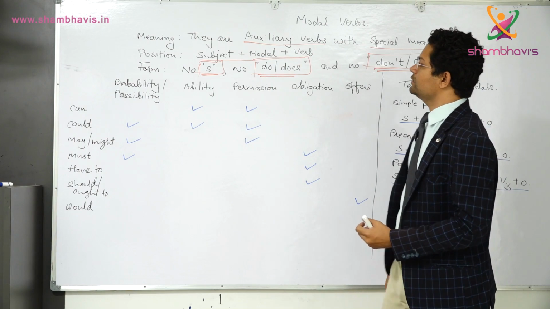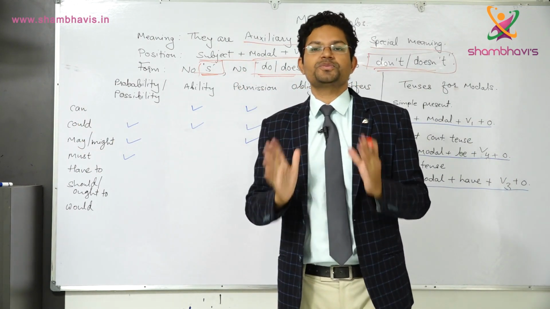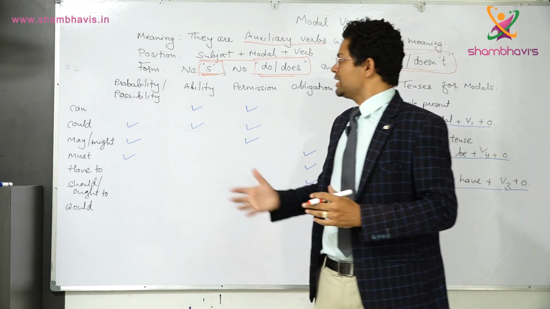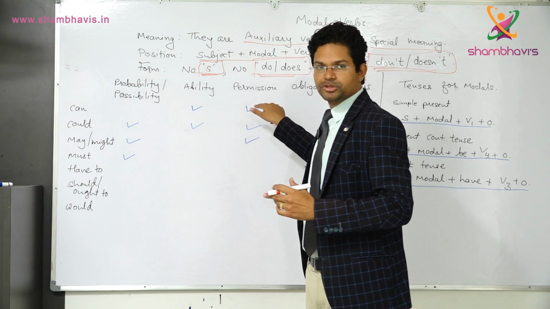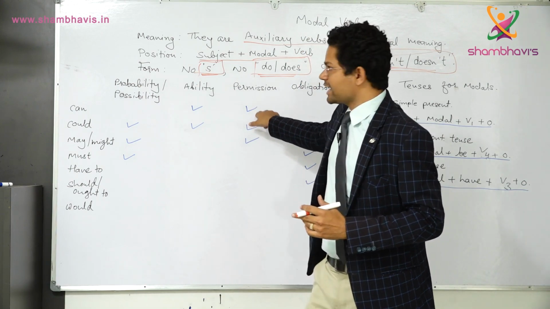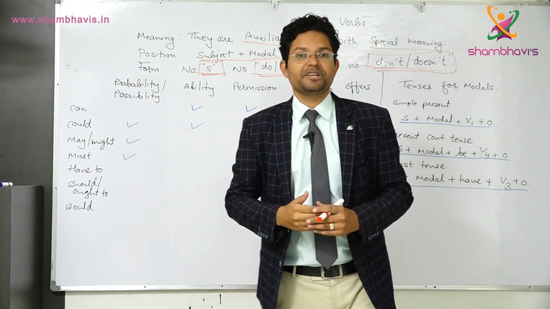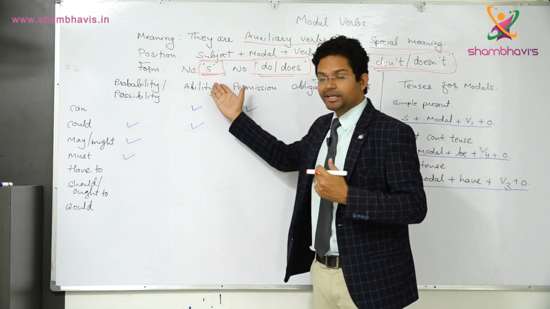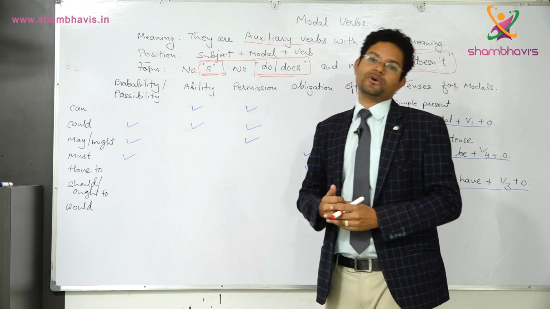Okay. Now, the first modal that we are learning is can. Can is the most popular modal verb, and the meanings are number 1, ability, and number 2, permission. Can be used for ability. When you say I can do this, it means I have the ability to do it. Number 2, it is also used for permission.